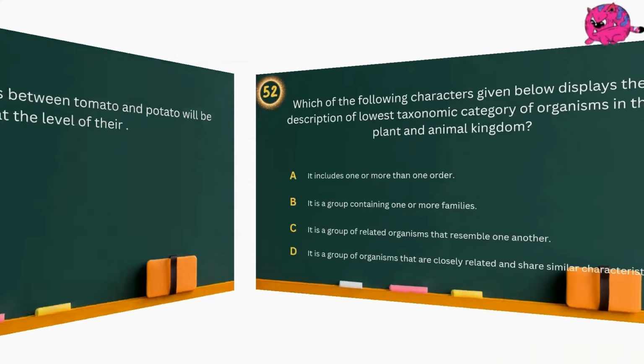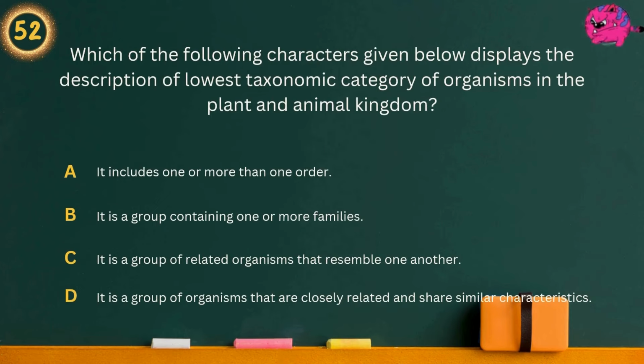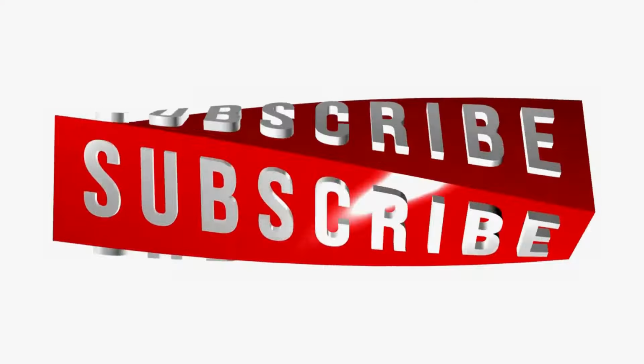Question 52. Which of the following characters given below displays the description of lowest taxonomic category of organisms in the plant and animal kingdom? Option A. It includes one or more than one order. Option B. It is a group containing one or more families. Option C. It is a group of related organisms that resemble one another. Option D. It is a group of organisms that are closely related and share similar characteristics. Answer is, it is a group of organisms that are closely related and share similar characteristics.